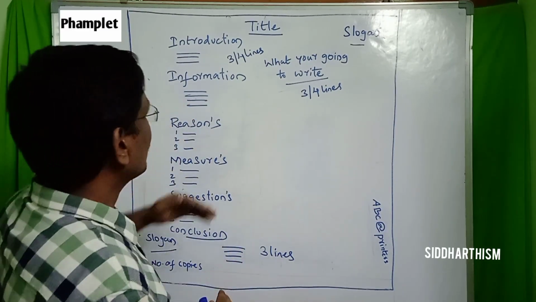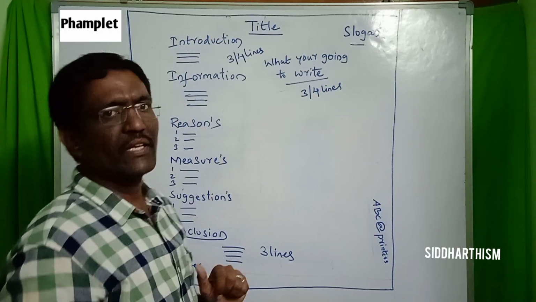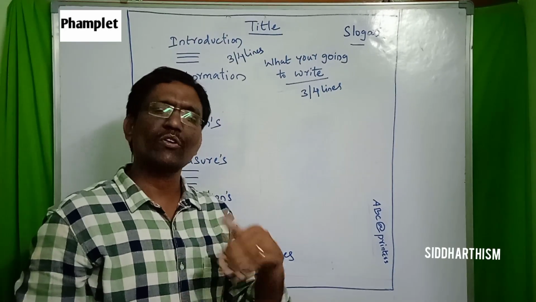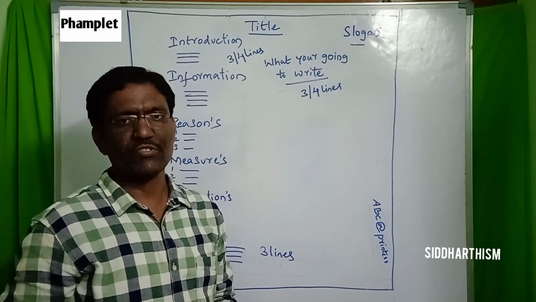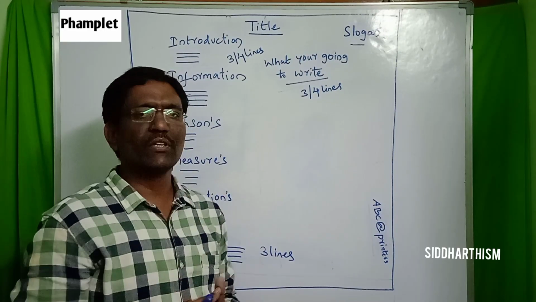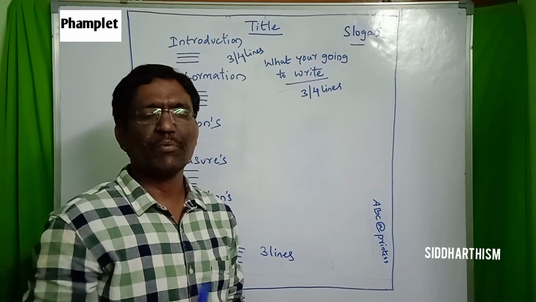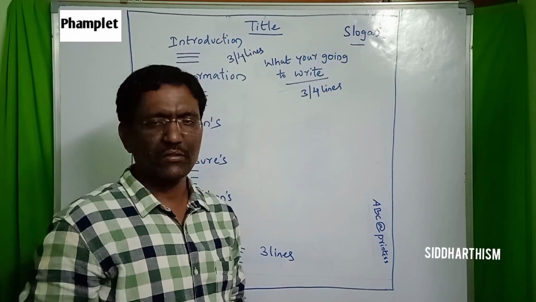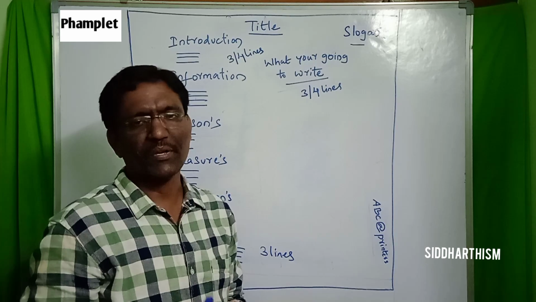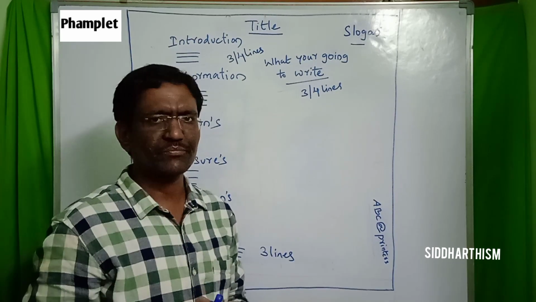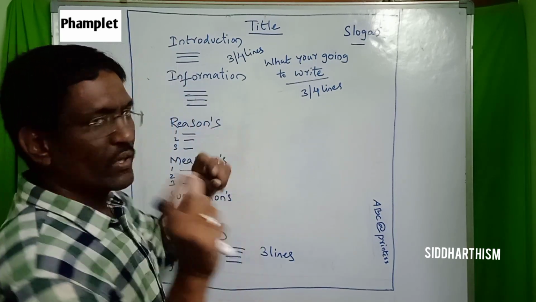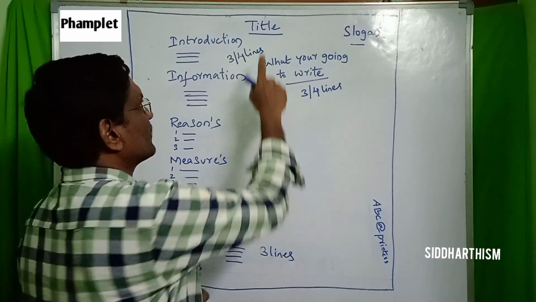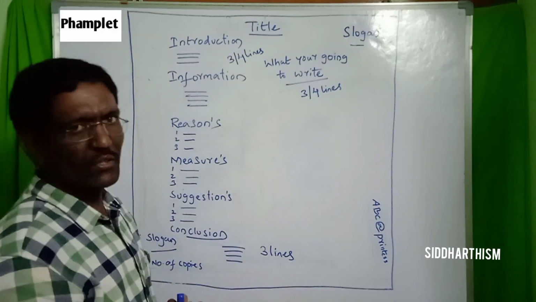After that, how will the question come? For example, they themselves are going to make the question in the exam. How will they make it? They will say, try to create a pamphlet or prepare a pamphlet on a topic, and they will give the topic like girl education or whatever. Whatever question these people have made, that only will become our title. Okay, that only becomes the title.